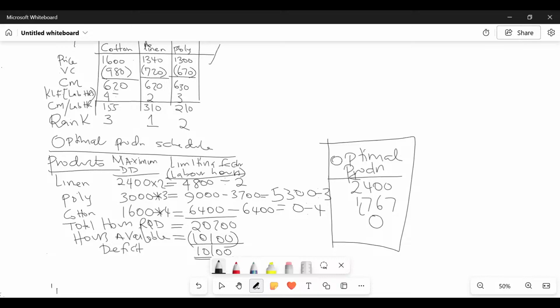I will take the labor hours which are available. I do what here, somebody? We divide. So I divided by 2 here, I divided by 3 there, I divided by 4 like that. That's how we were able to get this: 4,800 divided by 2 gave us 2,400. 5,300 divided by 3 gave us 1,767. And 0 divided by 4 gave us 0. So now our role is to go ahead and give our examiner the profit statement.